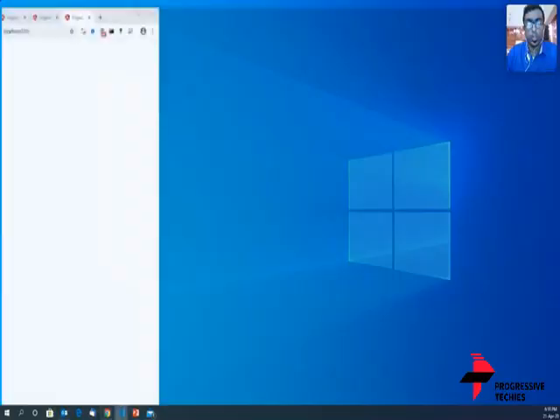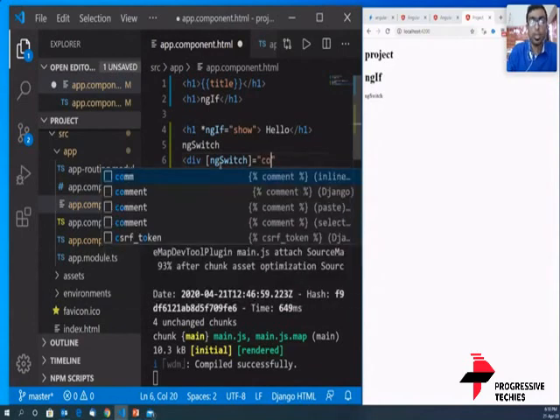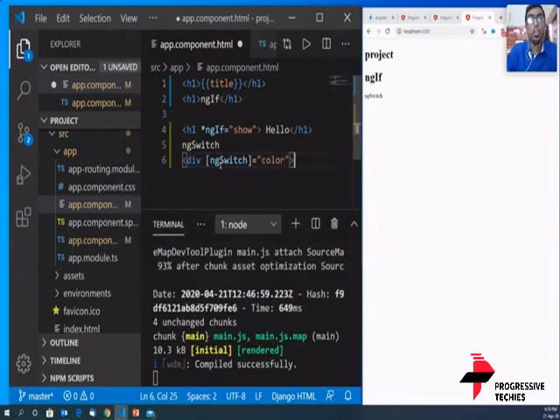Okay, so we're going to start off with ng switch. So what is ng switch? It is like a switch case statement in any programming language. It starts with a keyword given by Angular, ngSwitch, and we are going to assign a variable color to it. Okay, now let's see what happens.